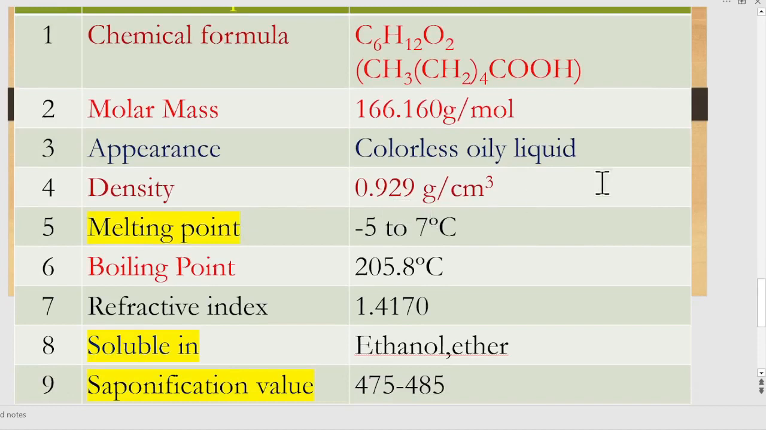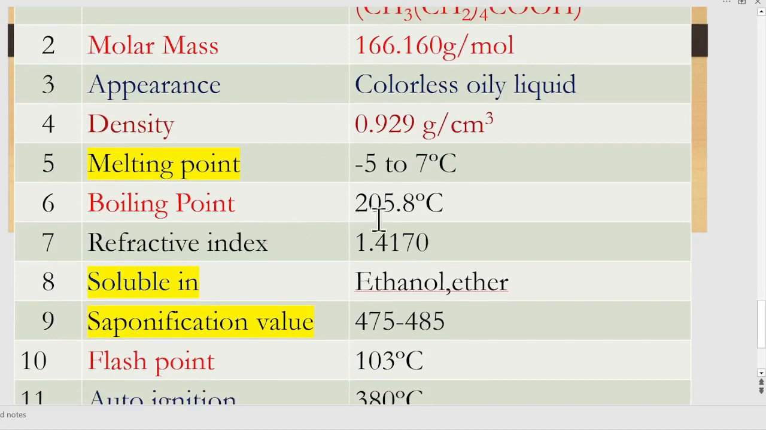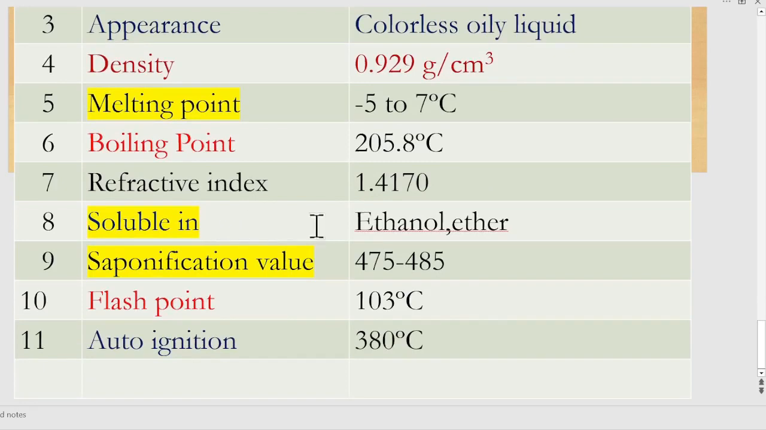0.929 grams per cm cube, and the melting point is -3 to -2 degrees centigrade, and the boiling point is 205.8 centigrade, and the refractive index is 1.4170, and it is soluble in ethanol and ether. The saponification value of this fatty acid is 475 to 485. The flash point is 103 centigrade, and auto-ignition is at 380 centigrade.